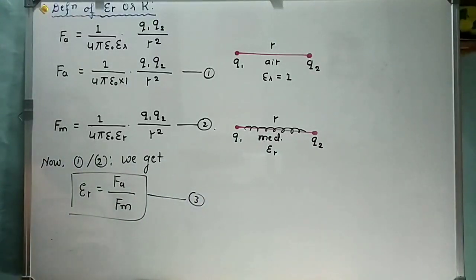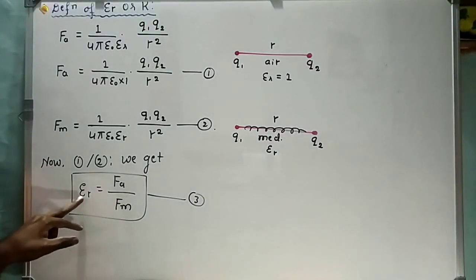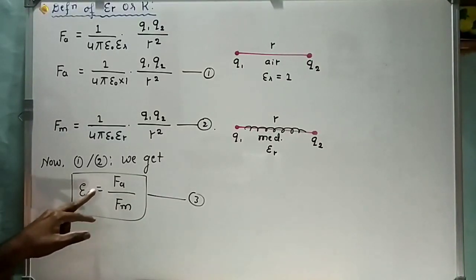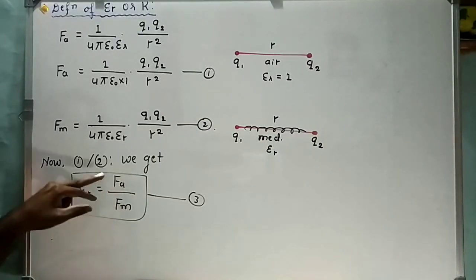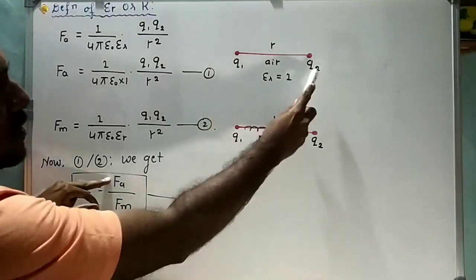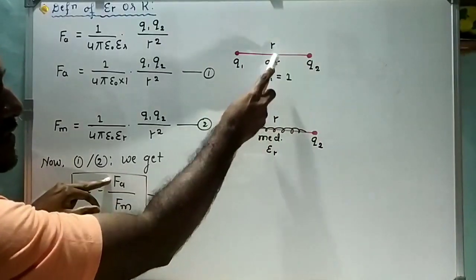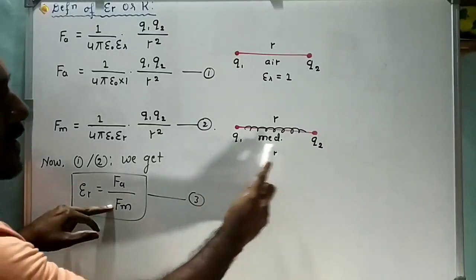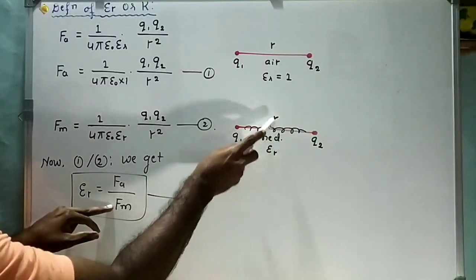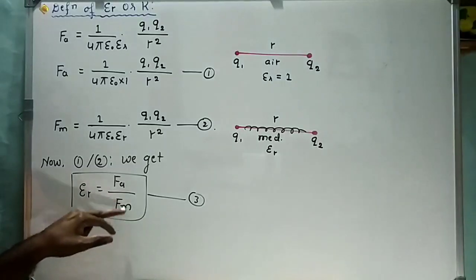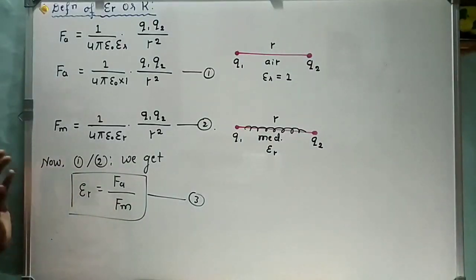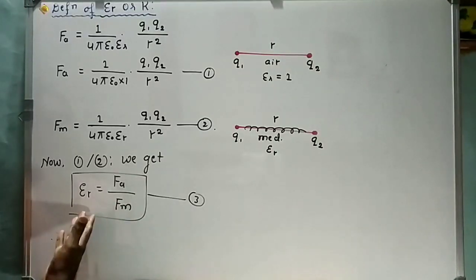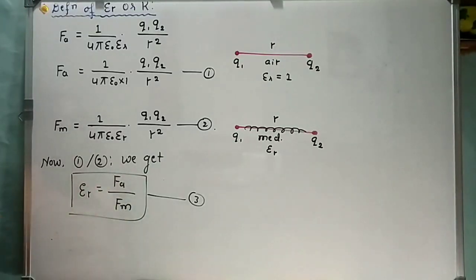Now it is clear that epsilon r, or relative permittivity or dielectric constant, is defined as the ratio of the force acting between two charges separated by a certain distance in air medium, that is Fa, to the force acting between the same two charges separated by the same distance but in a given medium, that is Fm. This is the definition of relative permittivity or dielectric constant. Epsilon r is equal to Fa divided by Fm.